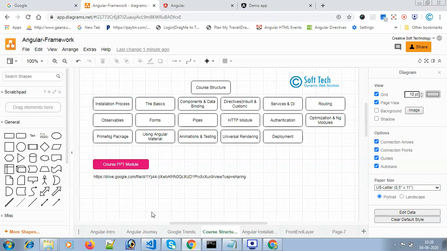I will discuss these one by one, and after completing each topic we will do a small project, so you can implement your knowledge in it. For example, forms: how to use forms, how to use validation inside forms, how to use reactive forms, how to use test-driven forms, all kinds of things.